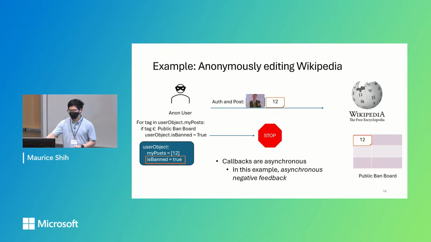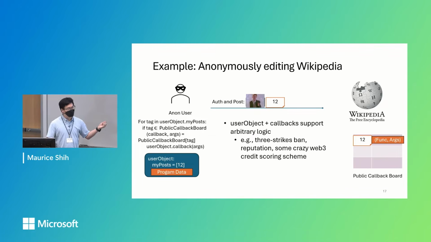And we can see that this system of tags, these random numbers, is actually an asynchronous callback, and in this example, a form of asynchronous negative feedback. And we can do a lot more. This is actually much more powerful than just editing a single bit on the user object. We can have some arbitrary data in this user object.